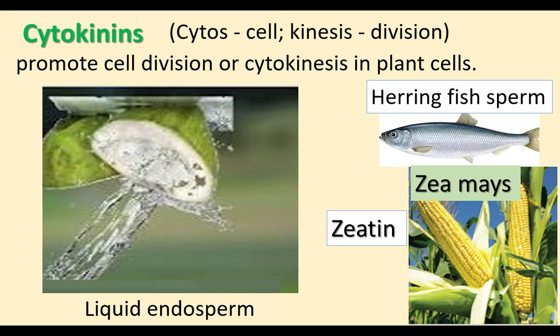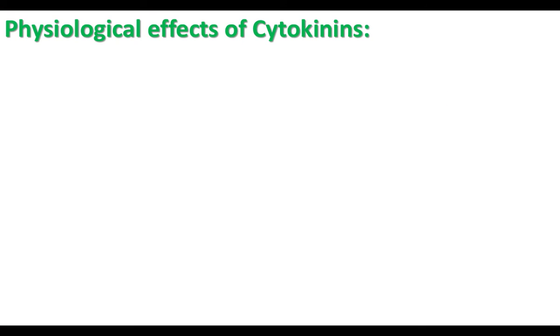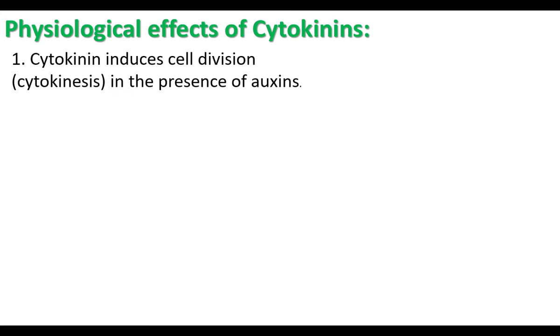Cytokinins were first isolated from herring fish. The cytokinin found in maize is zeatin. The coconut endosperm is rich in cytokinins. Cytokinins induce cell division in the presence of auxins. Cytokinins combine with auxins and help cell division.